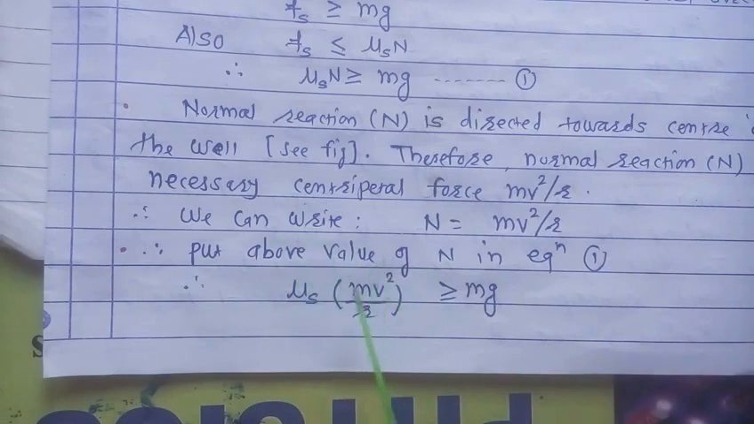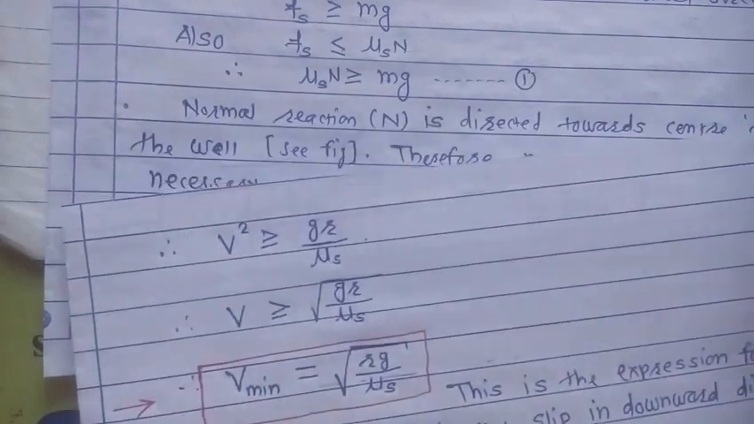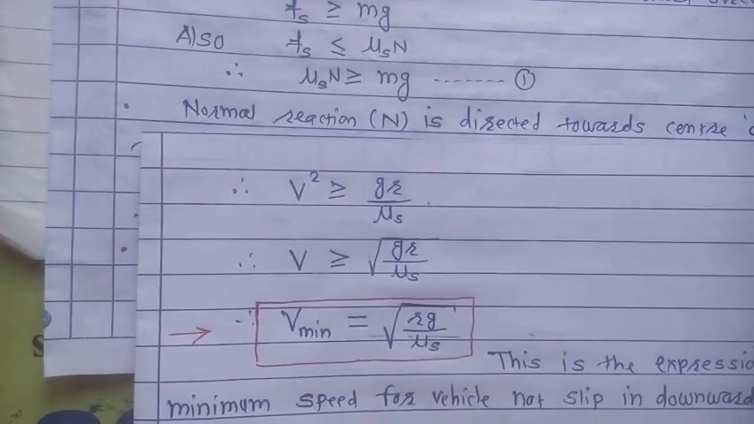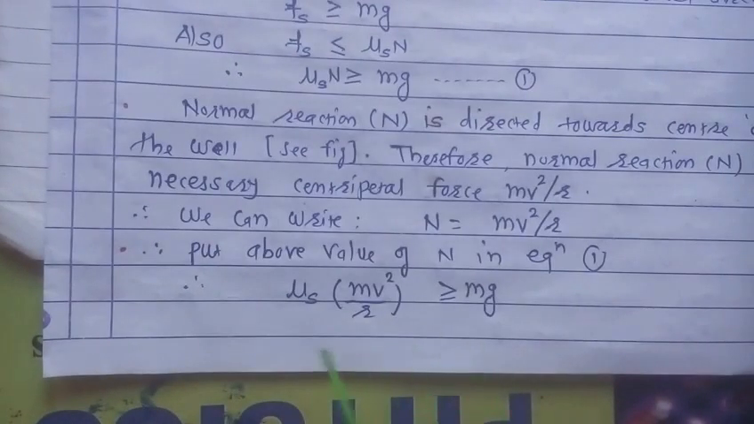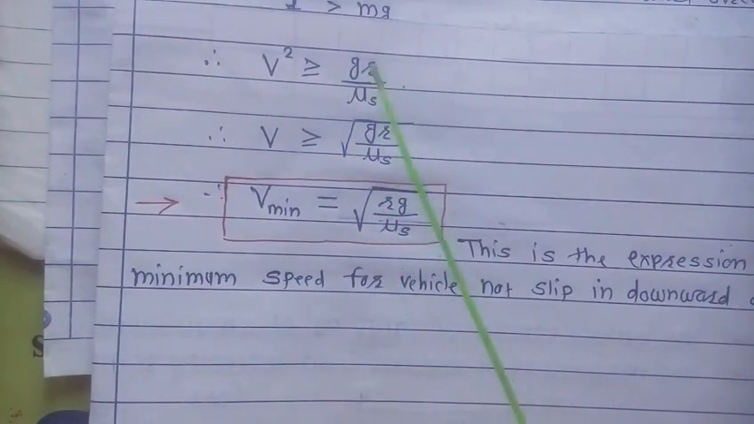Here m gets cancelled. So what remains, mu s is taken on the right hand side, so it will go to the denominator. So what remains, v square is equal to or greater than gr upon mu s. Taking square root on both sides, we get v is equal to or greater than square root of gr upon mu s. Therefore this is the expression for minimum speed.